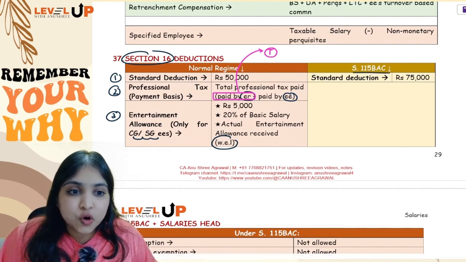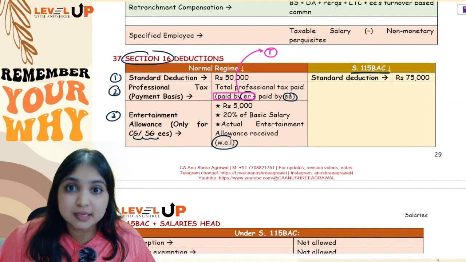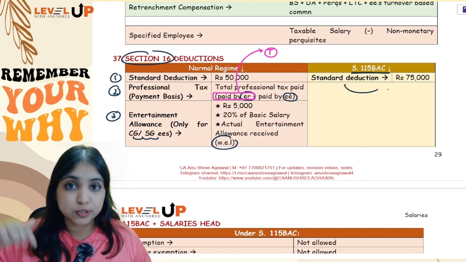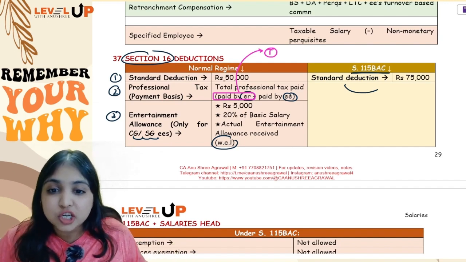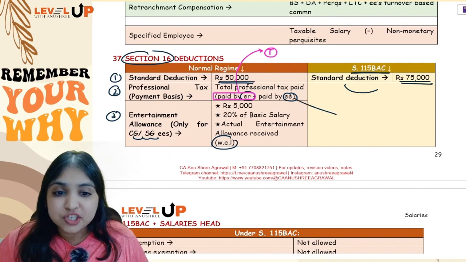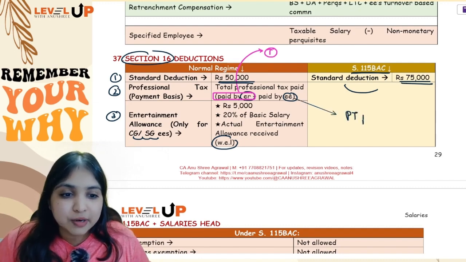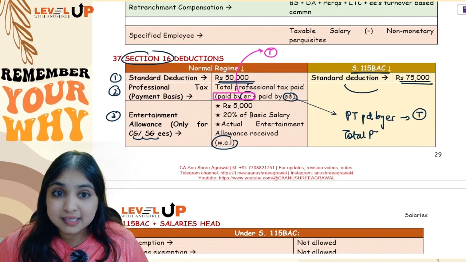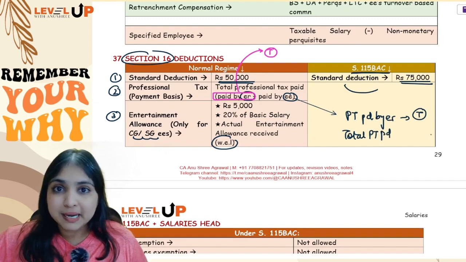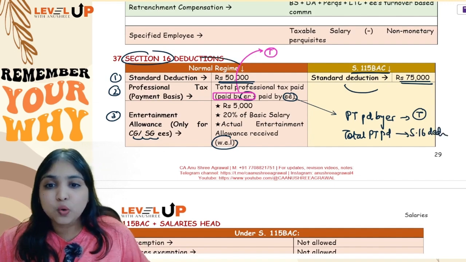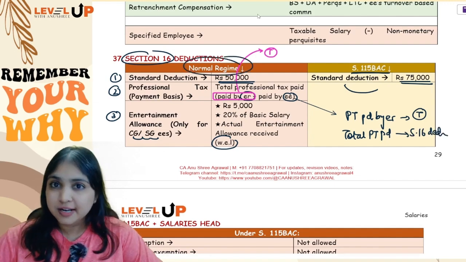But if your assessee is following the default regime, that is 115 BAC, only one section 16 deduction you will get, that is standard deduction, and that is 75,000. Under the normal regime, standard deduction is only 50,000, but under default regime it is 75,000. Guys, professional tax point you understood, right? Whatever professional tax is paid by employer, it will first be taxed under your salaries head. Then the total professional tax paid, whether by employee or employer, you will get deduction under section 16, but only under the normal regime.